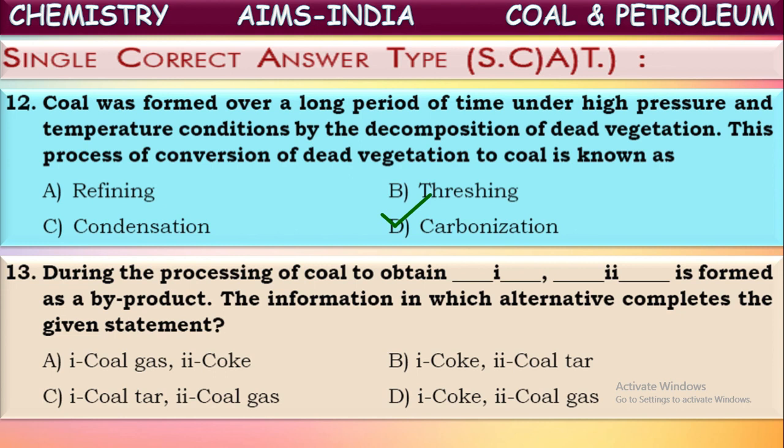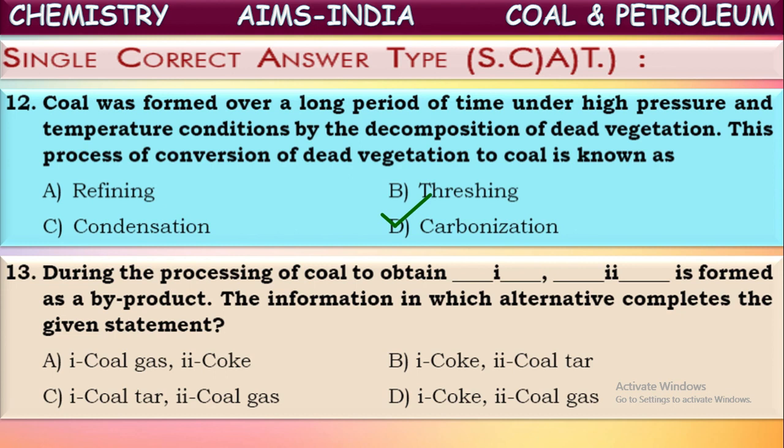Okay, what happens in the destructive distillation? Coal is heated at very high temperature in the absence of air. That is called destructive distillation. There it forms coke. Along with coke, one more product is formed as a byproduct. What is that? Coal tar. Coal tar is formed as a byproduct.